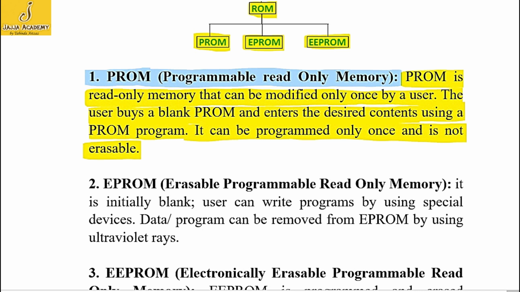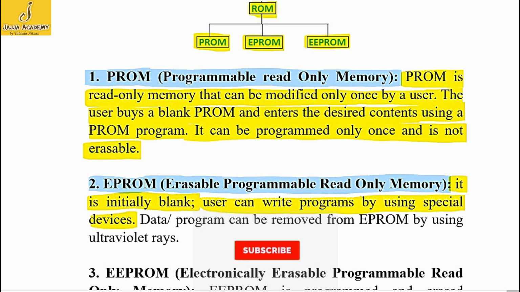The second type of ROM is EPROM. EPROM stands for Erasable Programmable Read-Only Memory. EPROM is initially blank. Users can write programs by using special devices. And once user write instructions or programs on the EPROM, they can be erased by using ultraviolet rays. So data or programs can be removed from EPROM by using ultraviolet rays.